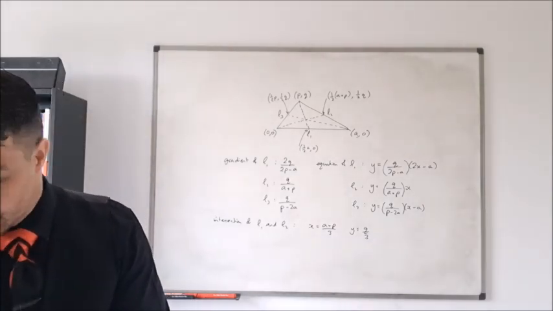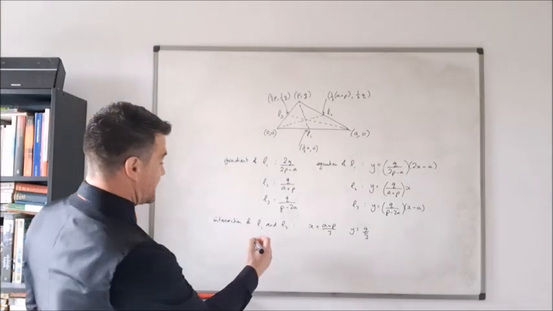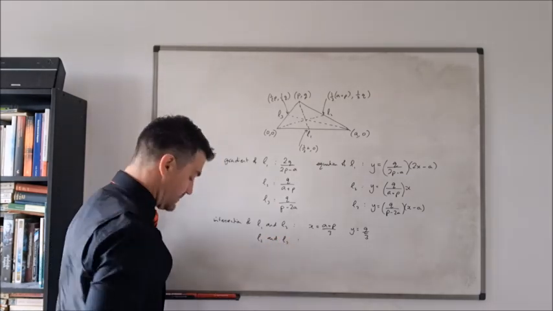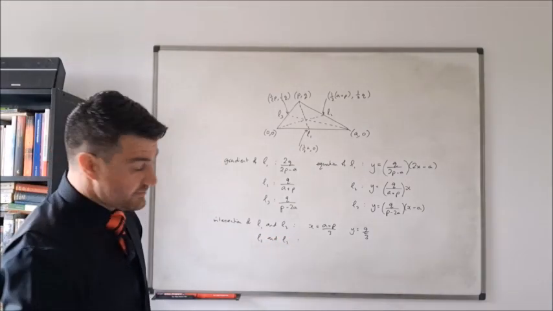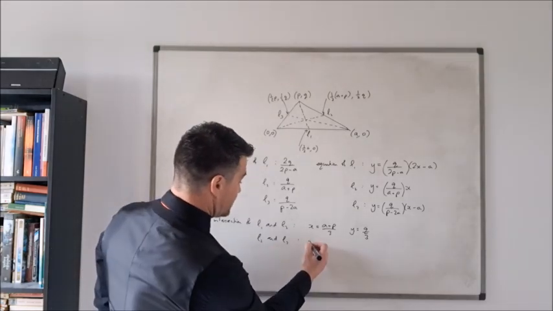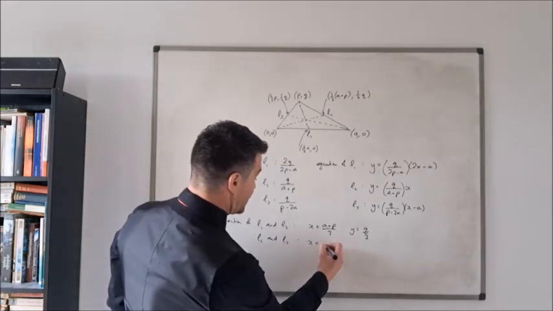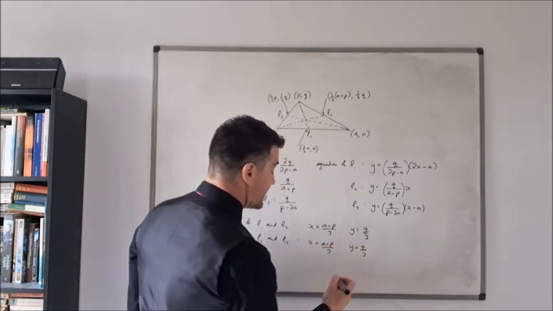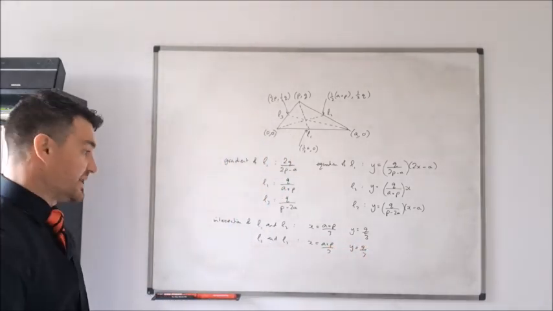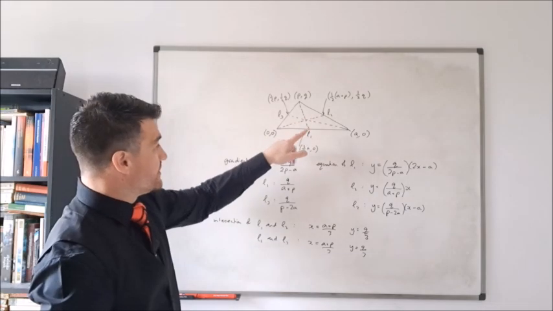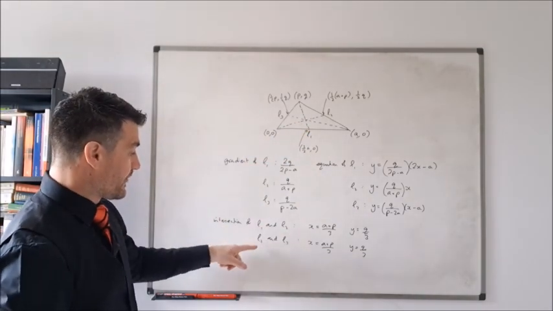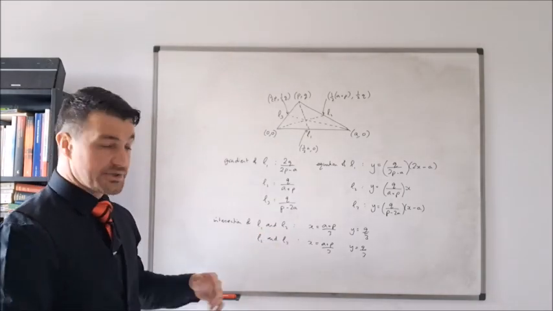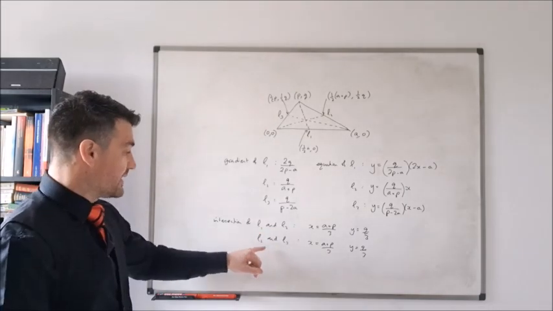And then I looked at the point of intersection of L2 and L3. Okay, and I got the same results. The coordinates of the point of intersection of L2 and L3 are x equals a plus p over 3, y equals q over 3. No surprises there. This is exactly what I needed to show. That L1 and L2 intersect at a certain point. L2 and L3 intersect at a certain point, but the point where L1 and L2 intersect is the same as the point where L2 and L3 intersect.